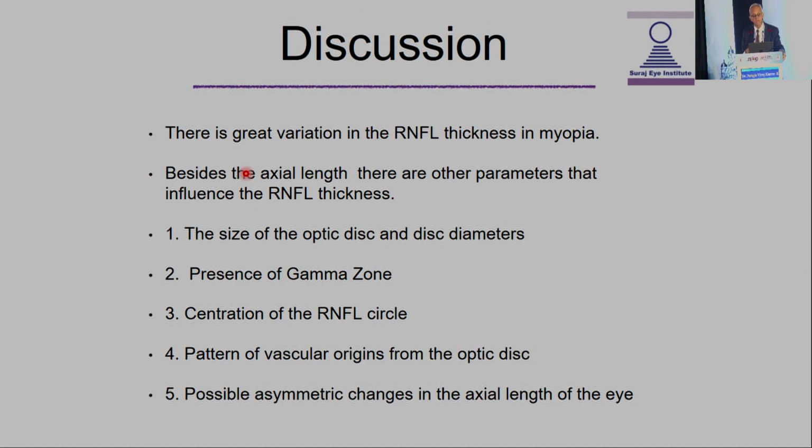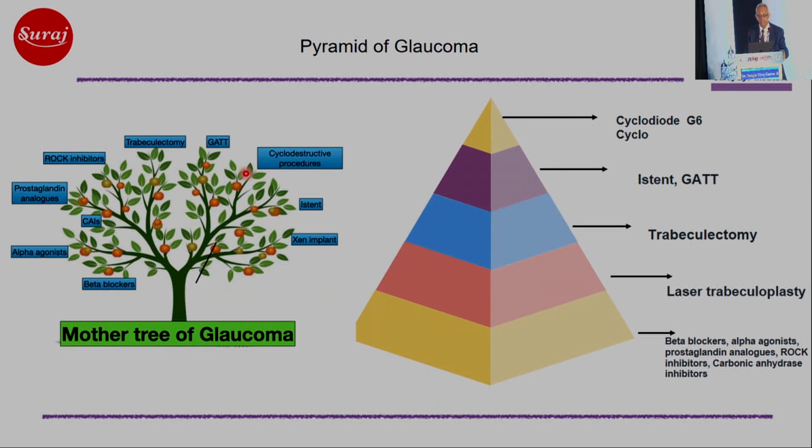There is great variation in the retinal nerve fiber layer thickness in myopia. Besides the axial length, there are other parameters that influence the RNFL thickness, and that includes the size of the optic disc, presence of gamma zone, centration of the RNFL circle, pattern of vascular origins from the optic disc, and possible asymmetric changes in the axial length of the eye.